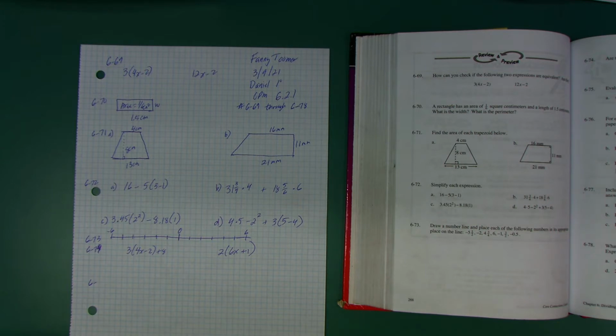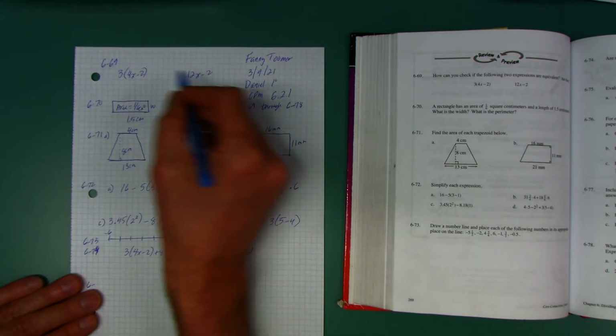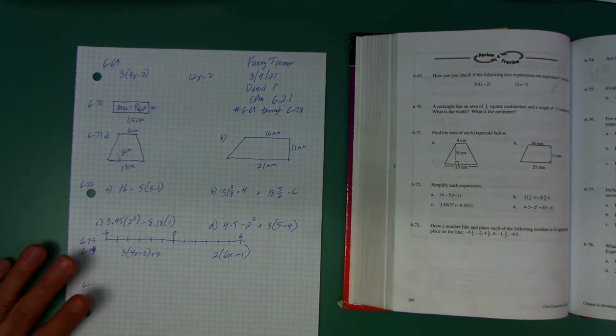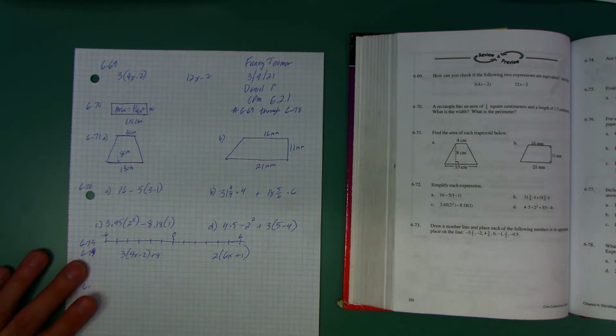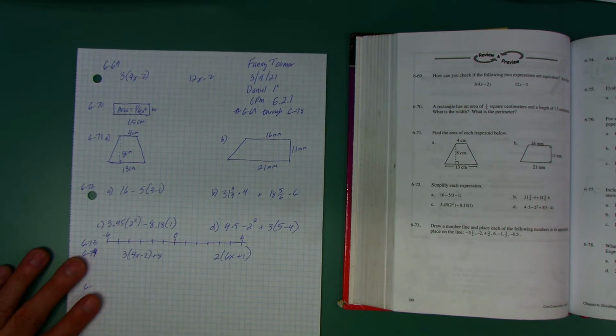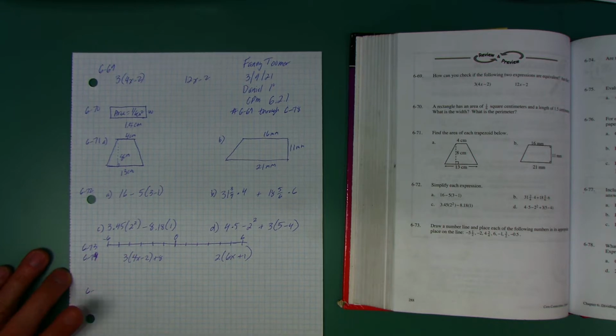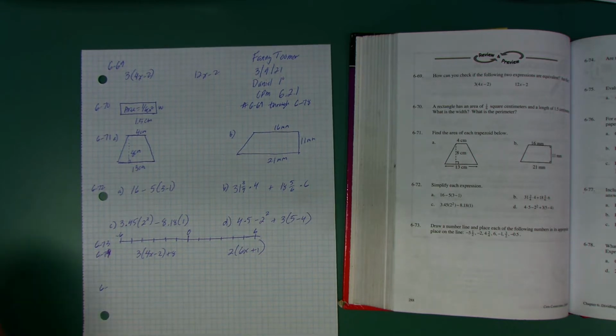6-69 wants us to look and see if these two expressions are equivalent. How can we tell that? Well, there's more than one way. One is you could put a number in for x and figure out what each one equals. If they're equivalent, they'll equal the same thing. But another way is to simplify.